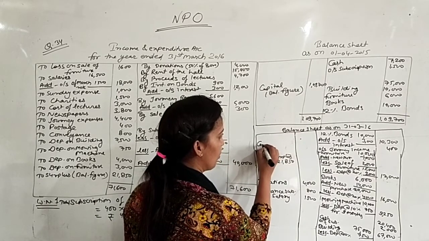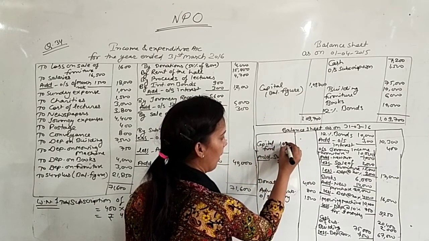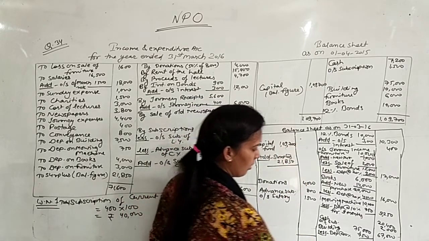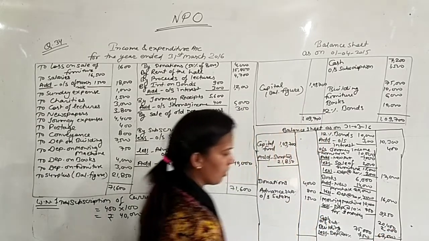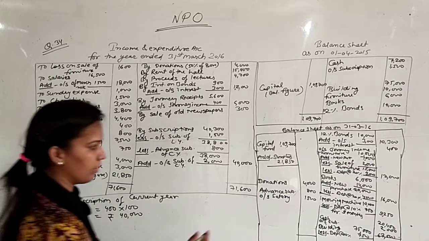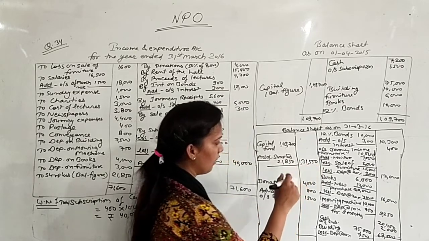This 1,09,700 will be transferred here in the closing balance sheet. Now total this amount and then the final total of balance sheet. So it will be 1,31,550.